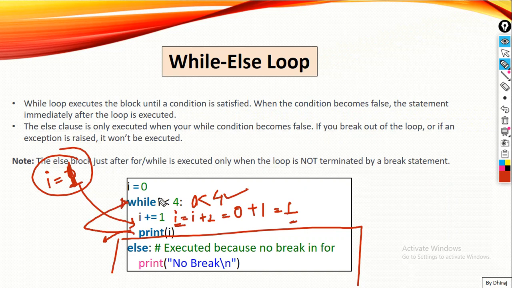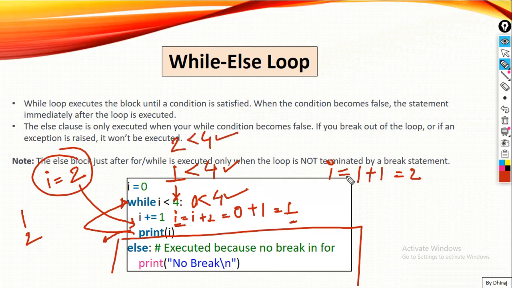It will check again. Now what is in I? I is 1. 1 is less than 4. This condition is true. Again, inside the while block, I equal to I plus 1. What is in I now? I have 1 plus 1 is equal to 2. Now this I is getting replaced by 2. Print I. First 1 is printed, second 2 is printed. Now again, the condition is not false. Again, my interpreter comes to the while loop, I is 2 now, less than 4.